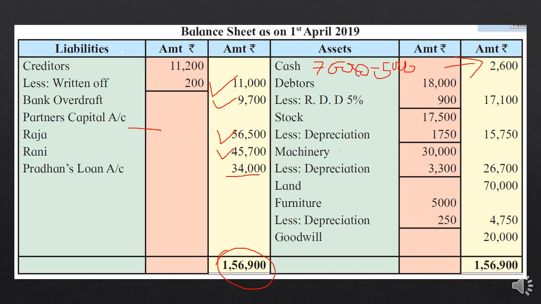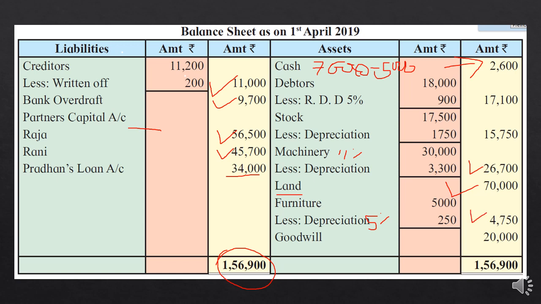Machinery 11% was there, so 11% we already had calculated, 3,300, and we will deduct that and write the amount in the outer column. Land, nothing was given for the land, so we will record the land amount as it is. Furniture was depreciated by 5%, so we have deducted 5%, 250, and 4,750 is the outer column.